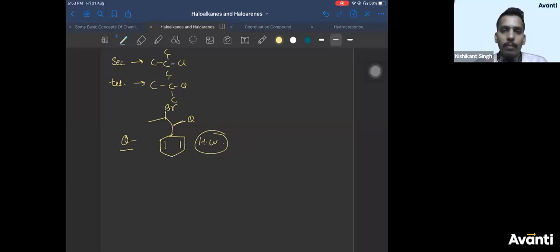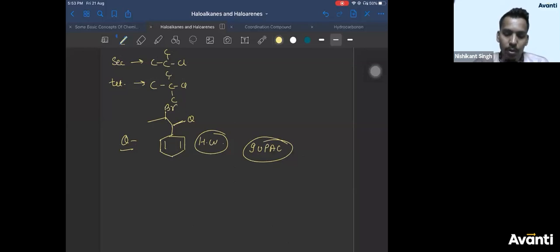Secondary and tertiary are not the same, Athar. How can secondary and tertiary be the same? Here I have drawn only 2 carbon, Athar. Okay? The question is the IUPAC name, guys. Question is, write the IUPAC name of this compound.